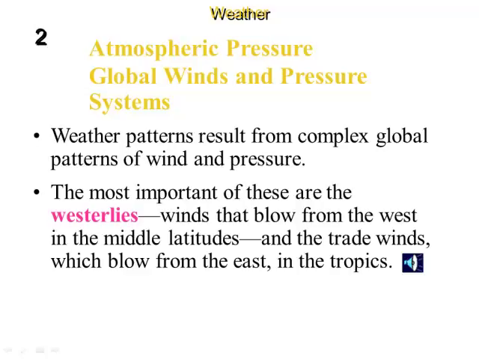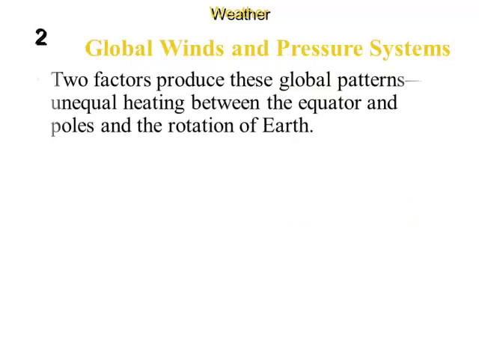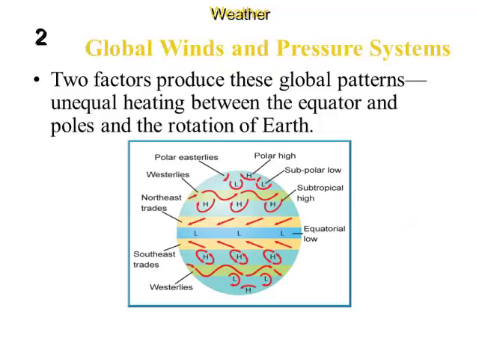The reason for these differences in different latitudes, again, there's two factors causing these global patterns. That's the unequal heating between the equator and the poles, and also the rotation of Earth spinning on its axis. That's what's creating these different convection cells, these different directions in the wind patterns.